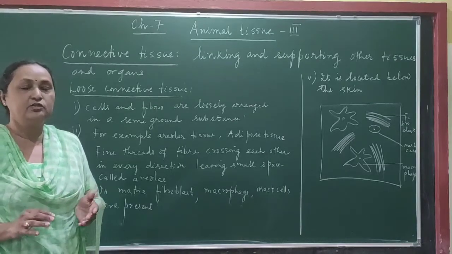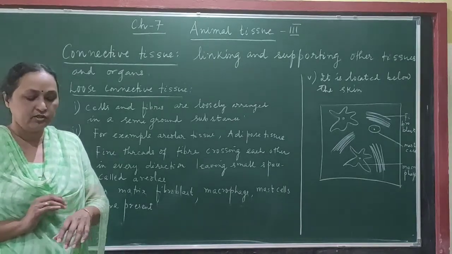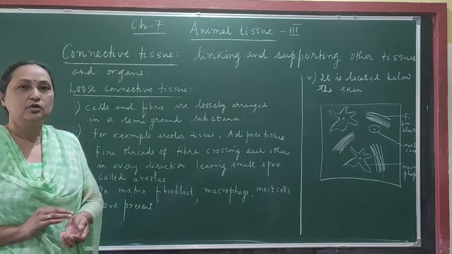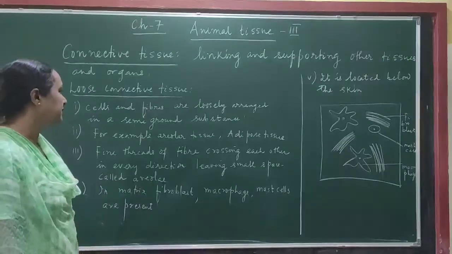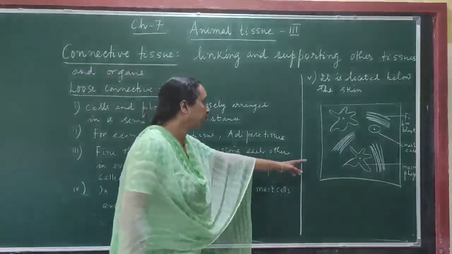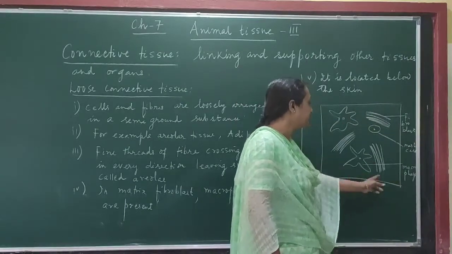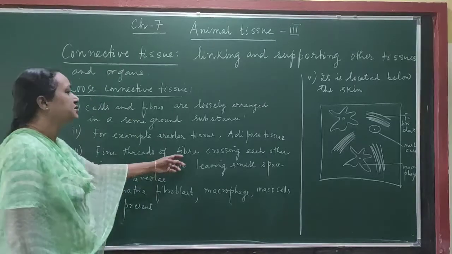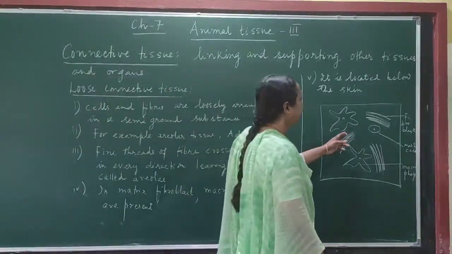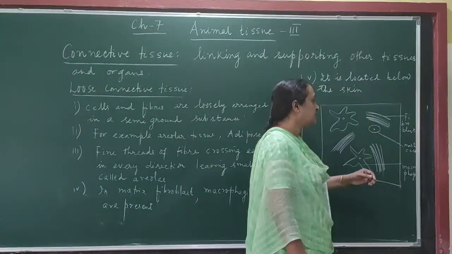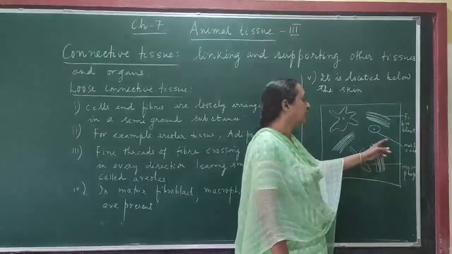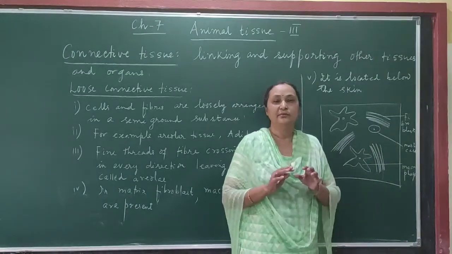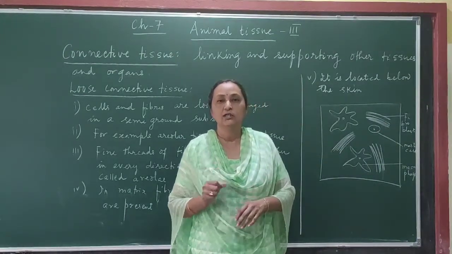Both these connective tissues are present below the skin. Below the skin areolar tissue is there, and below the skin the fatty tissue or adipose tissue is also present. In the diagram, this is the ground substance which is called matrix, and in the matrix there are three different types of cells: fibroblast, macrophage and mast cell. Fibroblast can produce fiber, because the fibers provide strength to the connective tissue.